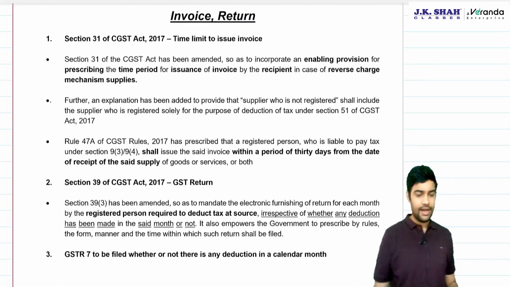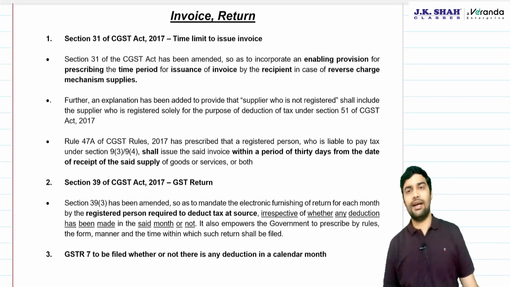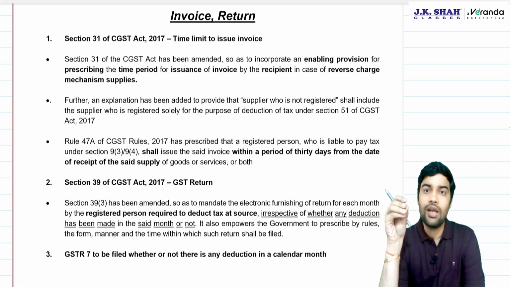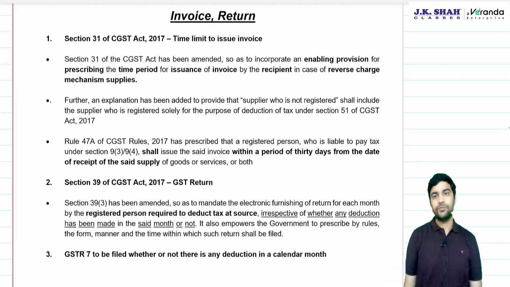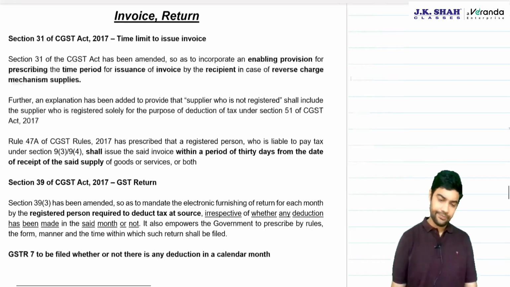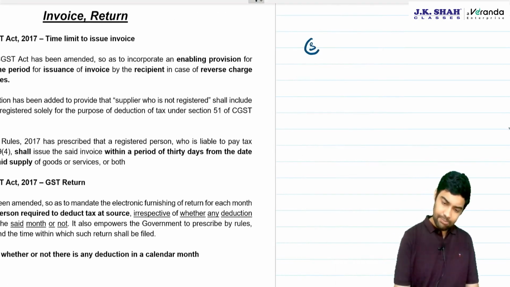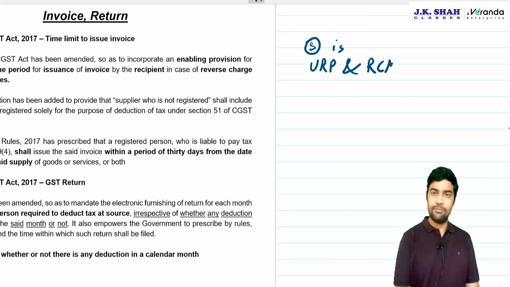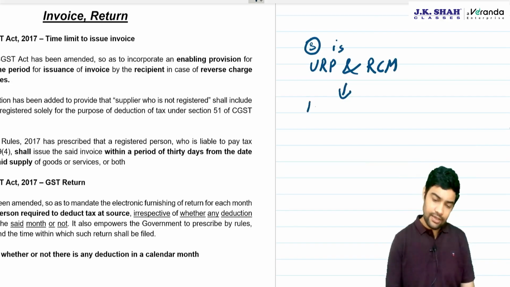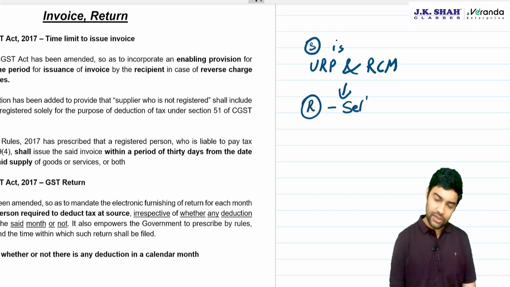Invoice and returns. Invoice, again, we have discussed this, again a repetition. Now, say suppose you are unregistered. Supplier is unregistered, and it is a case of RCM. Who will generate the invoice? Then the recipient will do a self invoicing.